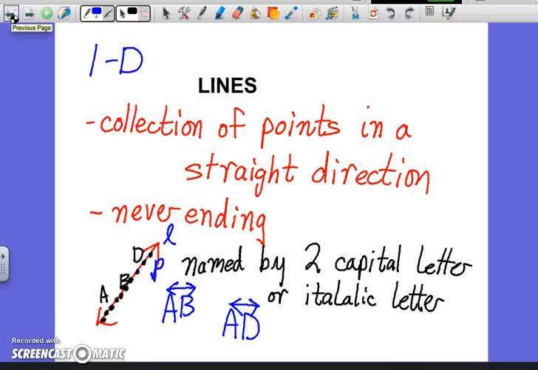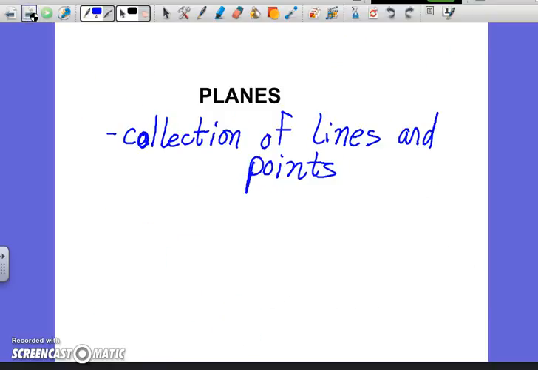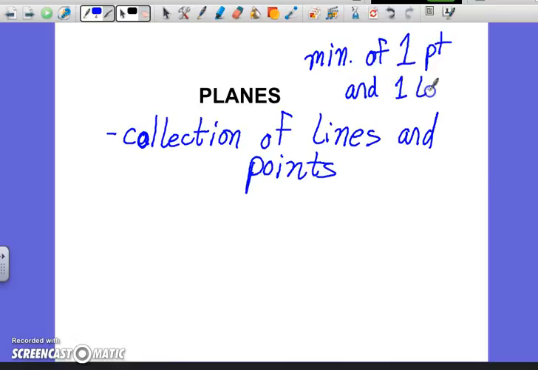On lines, by the way, in order to make a line, it takes a minimum of 2 points. Why? Because you have to have 1 point, and then you've got to have a direction that you're going. So it takes a minimum of 2 points to make that. For a plane, it takes a minimum of 1 point and 1 line. That's the minimum qualifications to have a plane.